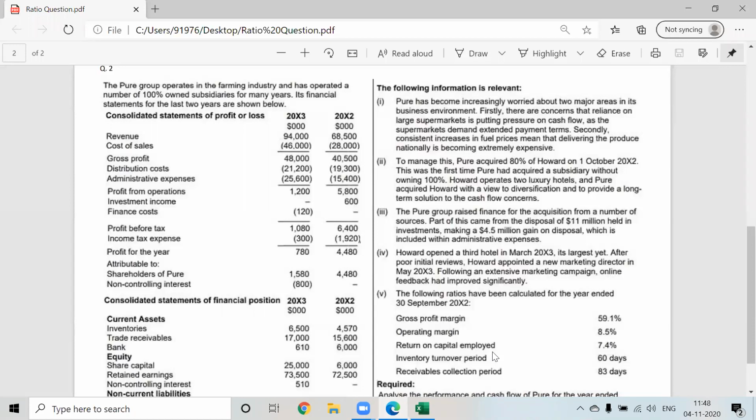Now, in addition to that, Howard appointed a new marketing director. That will be an increase in the cost. Following an extensive market campaign, online feedback had improved significantly. So now that feedback has improved significantly, in the next coming years, I will get a better cash flow. Understood the fourth point?